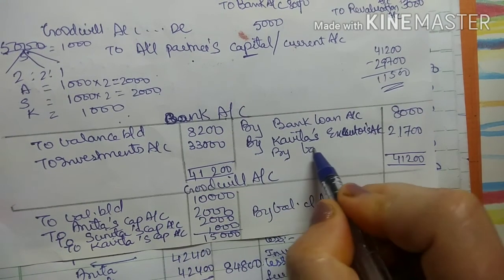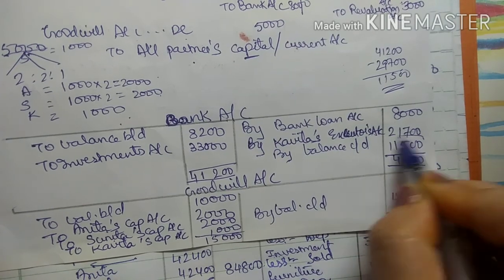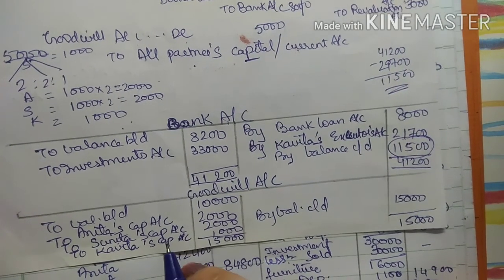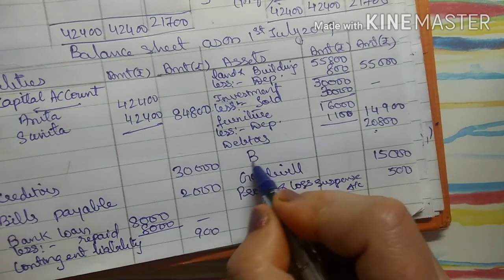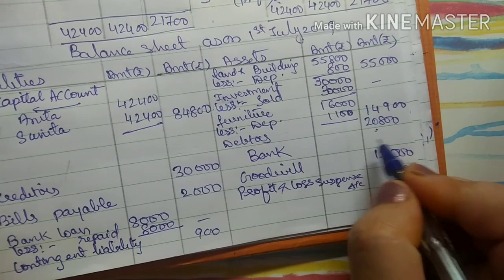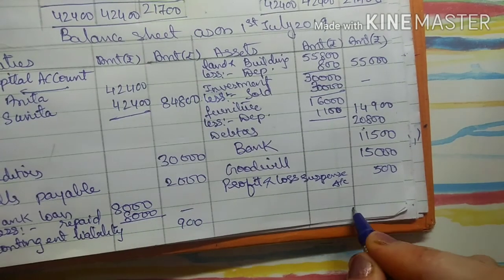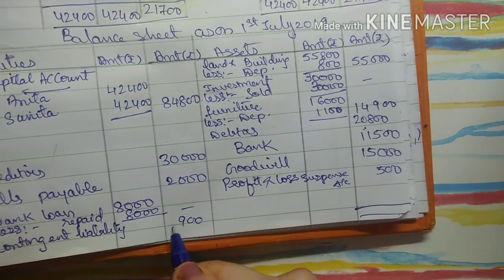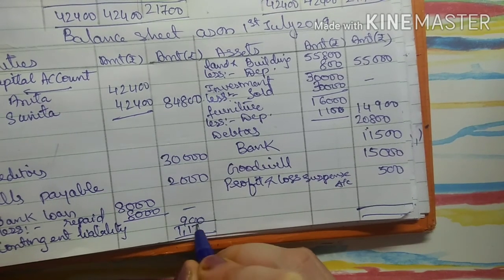So here by balance carried down 11,500. This is the balance of bank account. As it's an asset, we will transfer this balance in balance sheet bank 11,500.